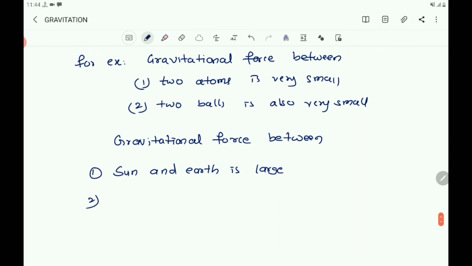Similarly, you take Moon and Earth or Earth and Moon, it is also large.